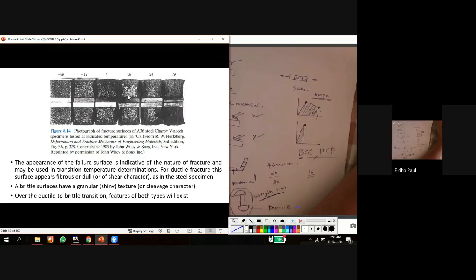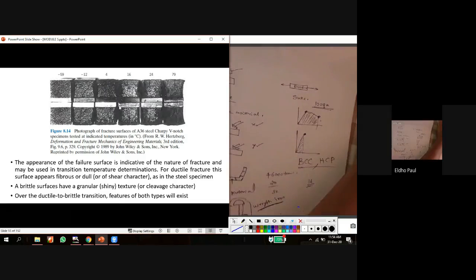If it is a ductile fracture, the surface is fibrous and of a dull shape. It's like this, fibrous and dull. But if it is a brittle fracture, it will have a shiny texture. A shiny texture across the cross section of the material indicates a brittle fracture. So by looking at these fractured samples, we can say whether it is a ductile fracture or brittle fracture.